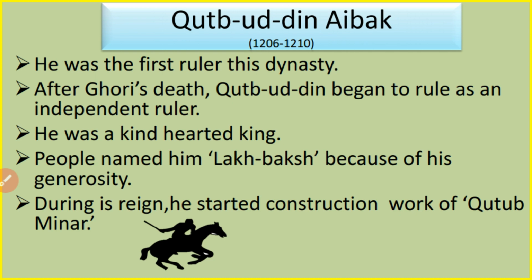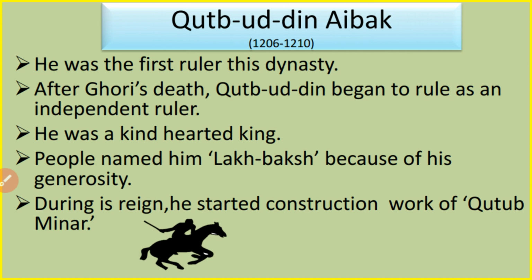On the way, Muhammad Ghori was killed, and taking advantage of this situation, Qutb-ud-Din Aibak declared himself independent ruler of the Slave Dynasty in Delhi. He was a kind-hearted king. People named him Lakh Baksh because of his generosity. Because he was giving lakhs of rupees to the needy persons, that's why people called him Lakh Baksh.